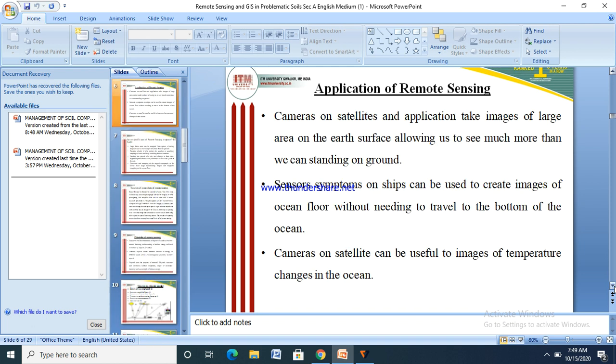Application of remote sensing: cameras on satellites take images of a large area of the earth's surface, allowing us to see much more than we can standing on the ground. Sensor systems on ships can be used to create images of the ocean floor without needing to travel to the bottom of the ocean. Cameras on satellites can also be useful to image the temperature changes in the ocean.